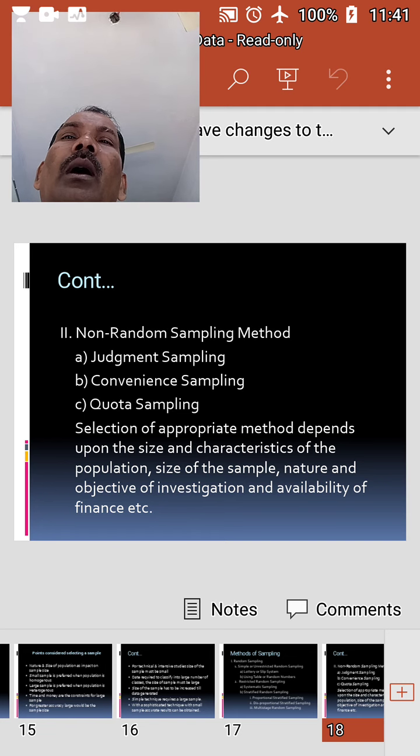For selecting the sample, first group the items of the population into different strata and determine the size of the sample. Then select at random the elements from each stratum to be included in the sample. Stratified random sampling. This is proportional.